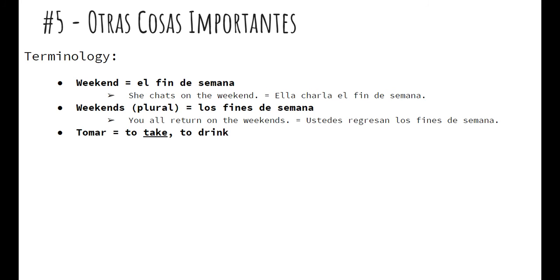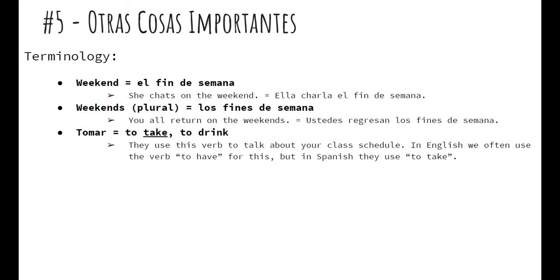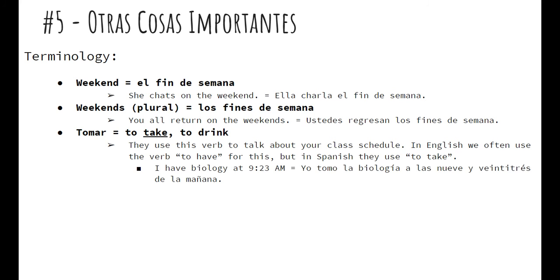Either's fine. We have the verb tomar, which is to take or to drink. They use this verb to talk about class schedules. So in English, we often use the verb "to have" for this, but in Spanish, they primarily use the word "to take," in this case, tomar. So "I have biology at 9:23." They wouldn't translate it with the verb "to have." Typically, they'll use the word "to take." So yo tomo la biología a las 9:23 de la mañana.